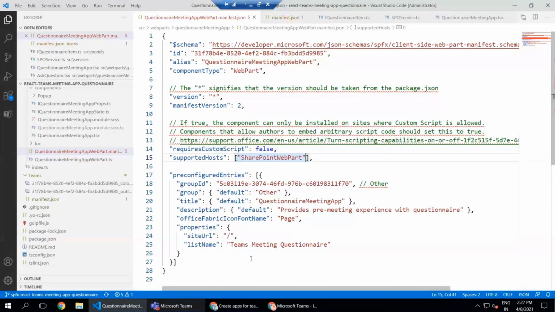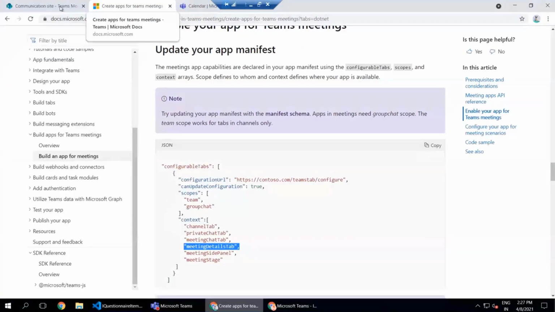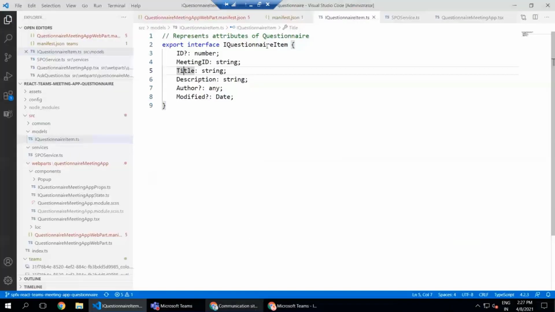Next, since we have this particular SharePoint list to which we are adding all of that information, we have items specifying the meeting ID, title, description, as well as author. Whenever we create any meeting inside Microsoft Teams, that meeting gets a unique meeting ID, which comes when we create that particular meeting. And then we can use this as a kind of primary key to get all of those values which are specific to this particular meeting.